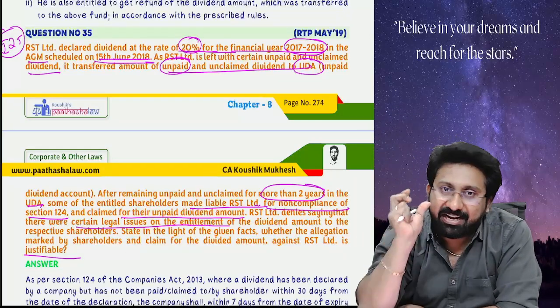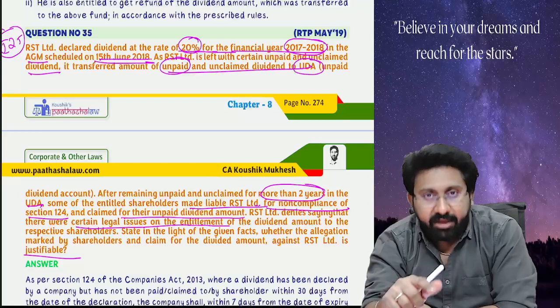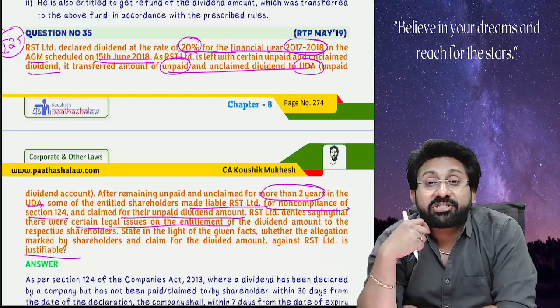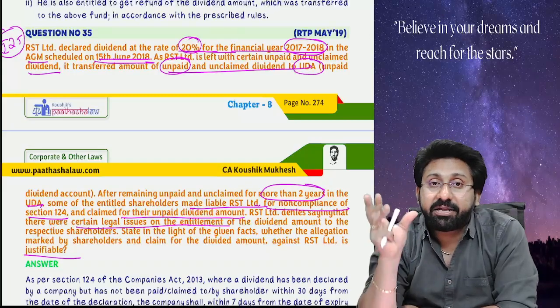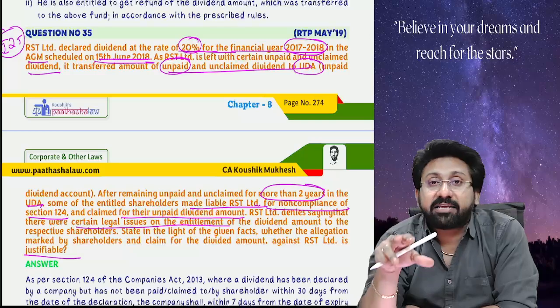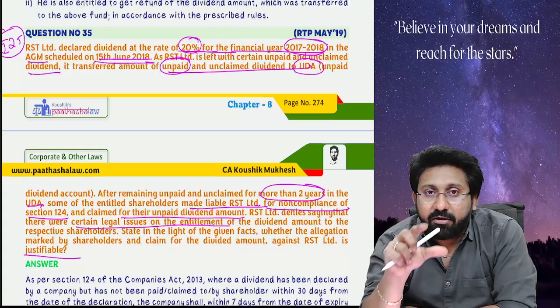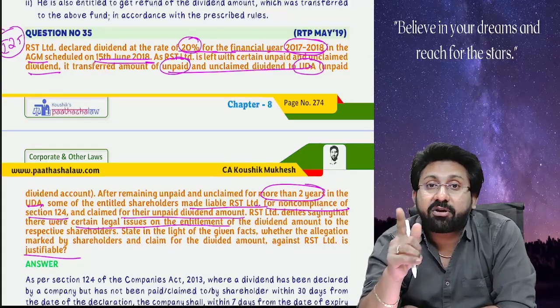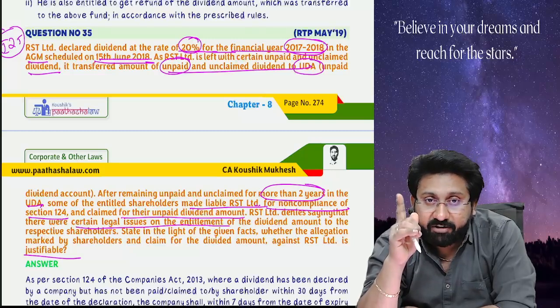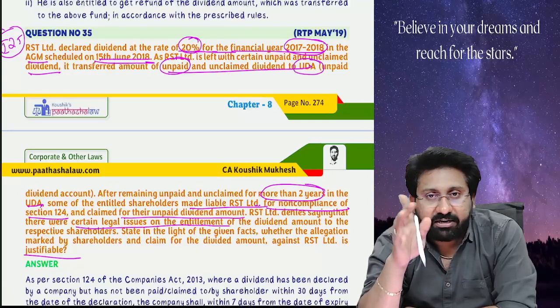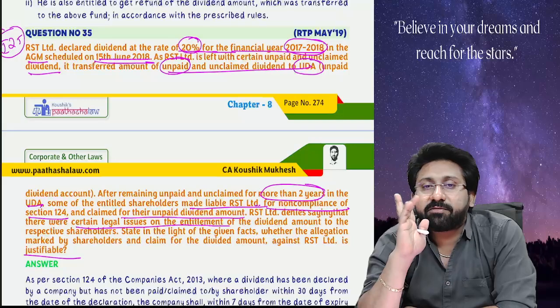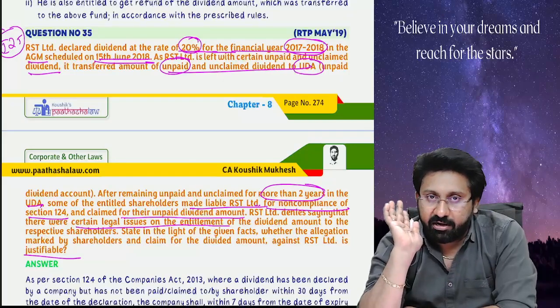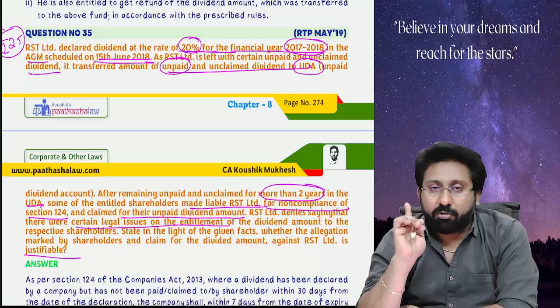And this dividend will be kept in the unpaid dividend account for a period of 7 years from the date of that transfer. After 7 years also, if no one claims that, then it will be transferred to the IEPF account under Section 125.